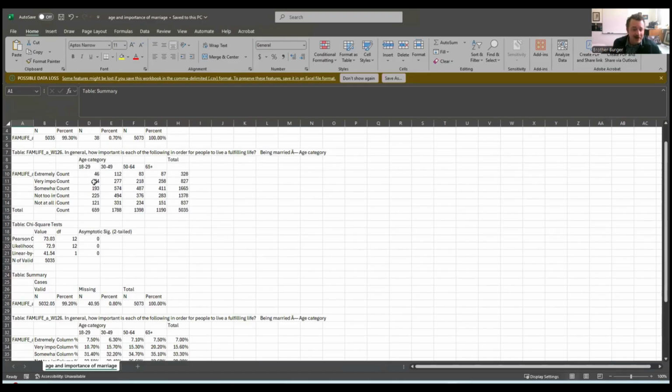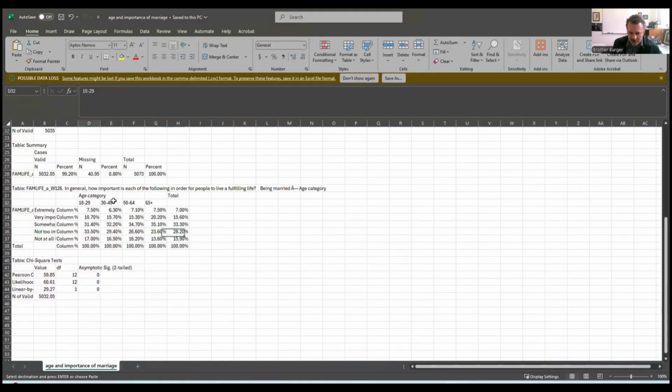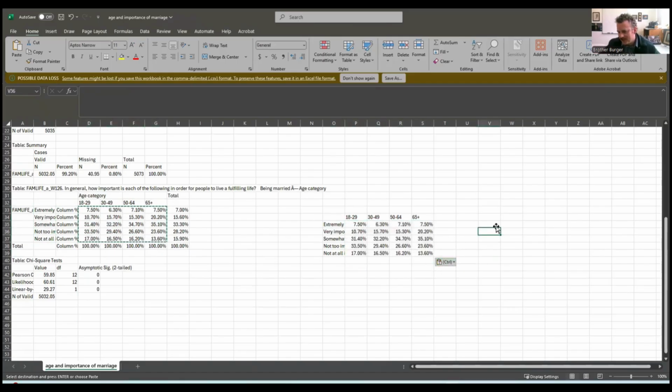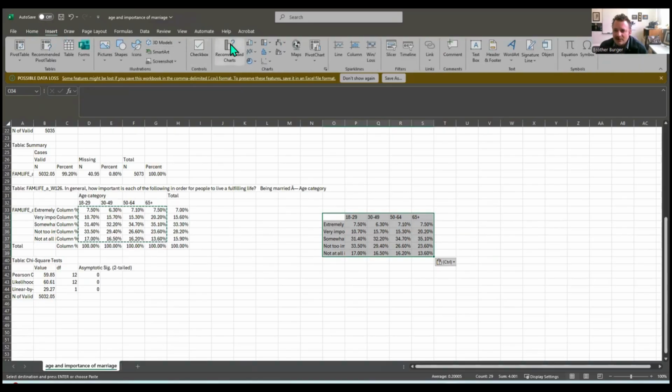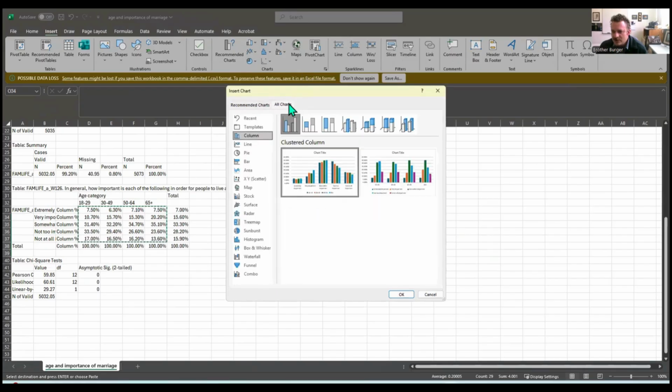Okay, but this time we have an independent and dependent variable. So we're going to take our age. Let's come down here just to the weighted. So we're going to take our ages and the categories and those percentages. All right. So we're going to do just the same as before, right? Where instead of each column being a variable, now each column is a characteristic within a variable. We'll click Insert, Recommended Charts, All Charts, and let's see what we get.